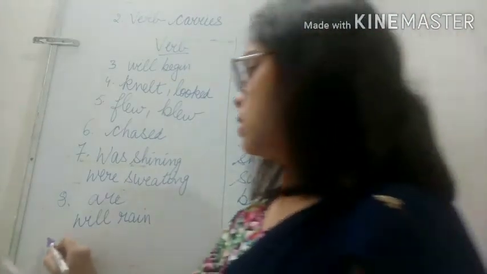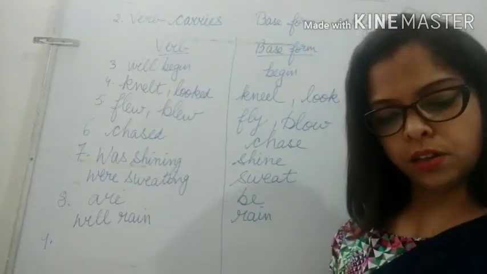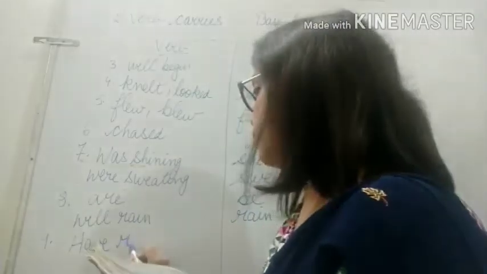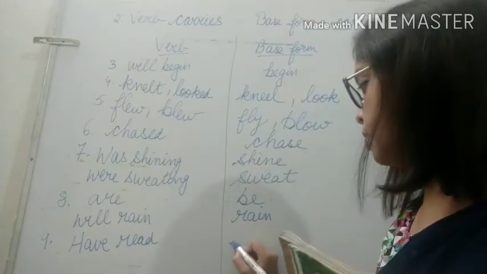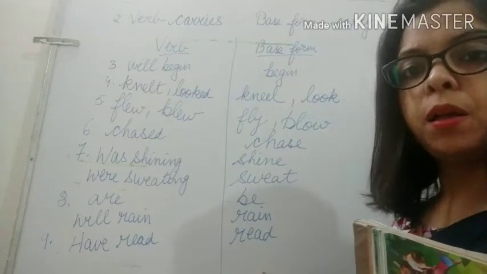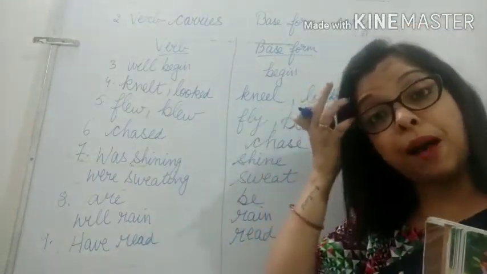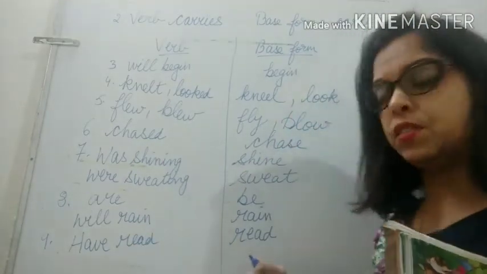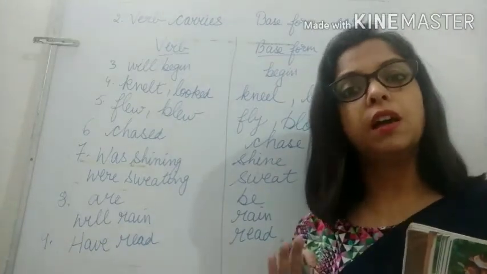Next is the ninth one. Have you read Alice's Adventures in Wonderland? So, the verb is have read, and the base form is read. So, children, see, the spelling is the same, but here we read it as read with have, and in past tense we say read, and in present tense we say read. Although the spelling is the same, the pronunciation is different.